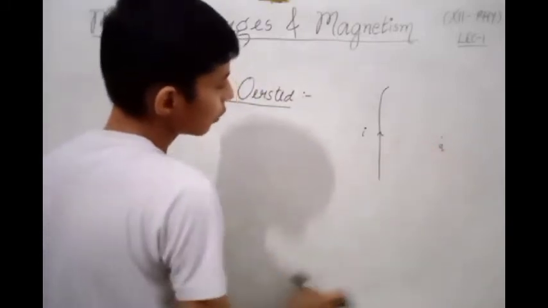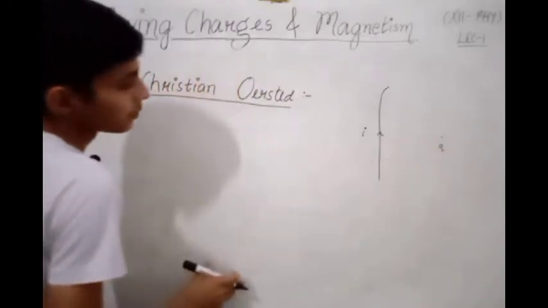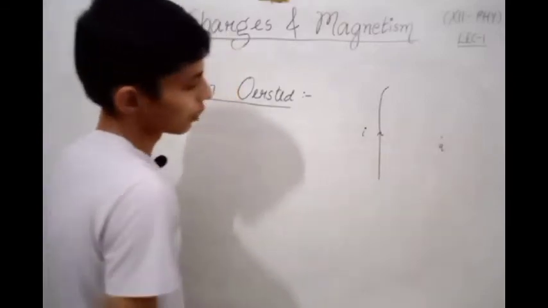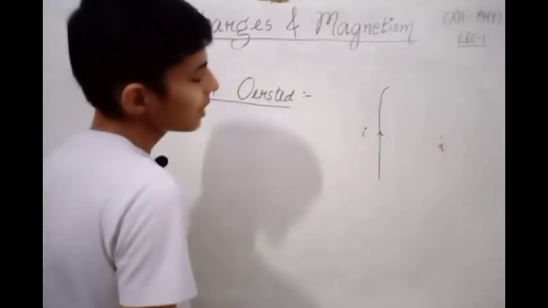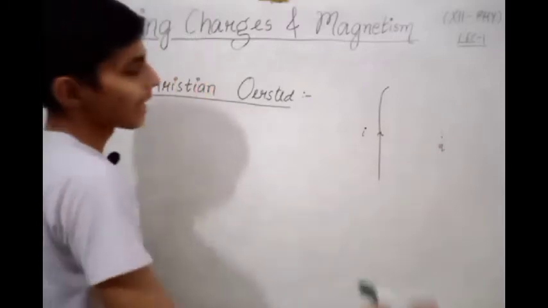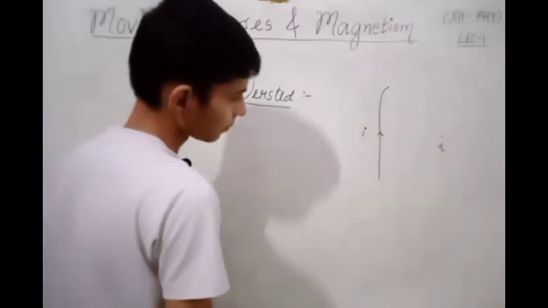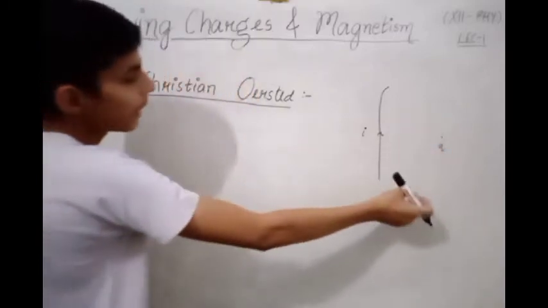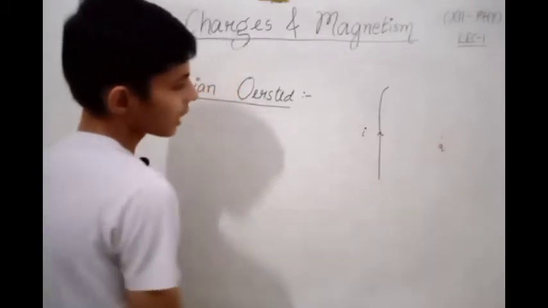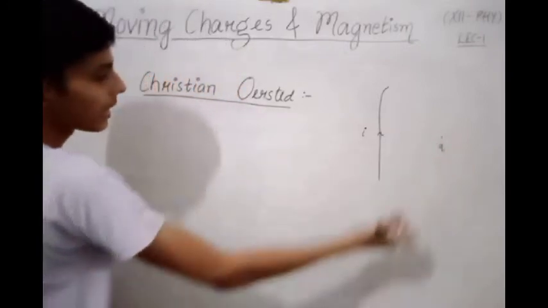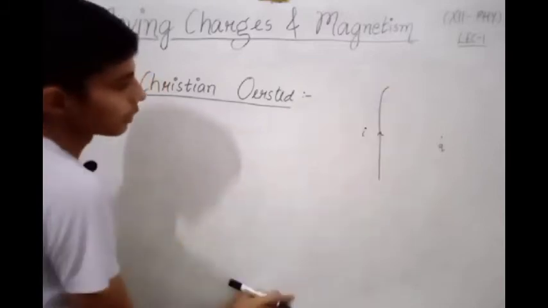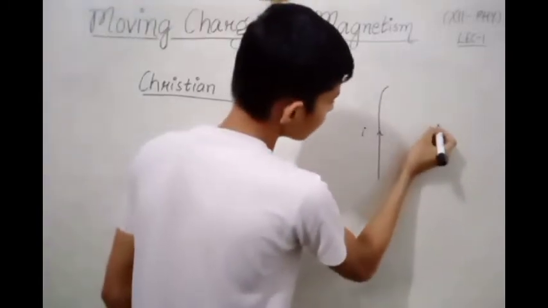When we place a charge Q near a current carrying wire, this charge does not experience any force. That means there is no field which could exert a force on this charge. But when we provide a little velocity to this charge, then this charge moved and gets deflected towards the direction of this wire in this way.